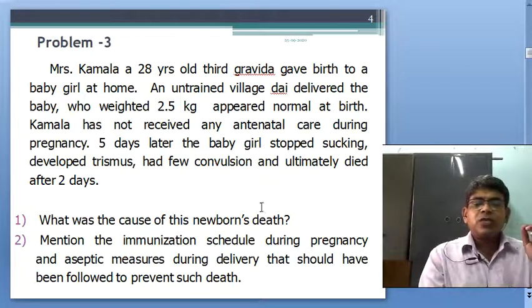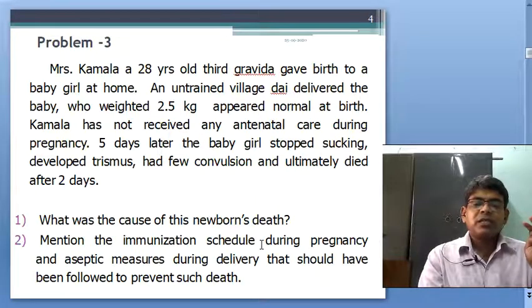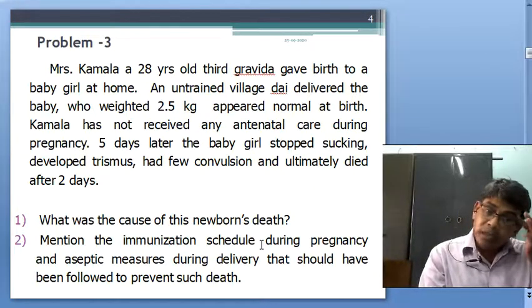First tetanus toxoid TT1 should be taken within 12 weeks, and second TT2 will be given after 4 weeks or 1 month, that is 16 to 18 weeks.